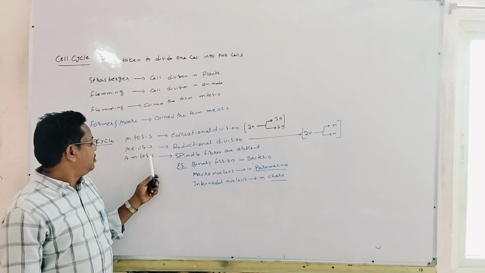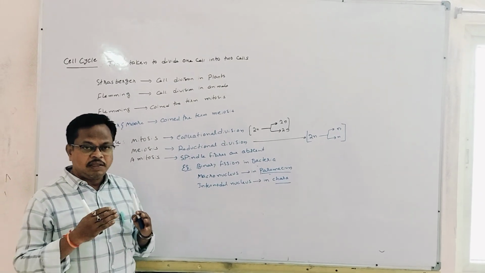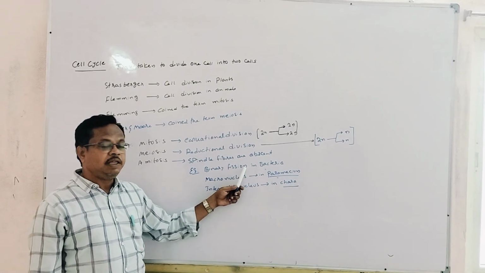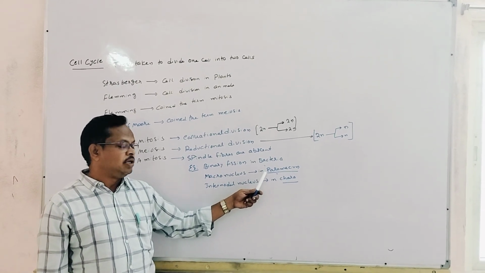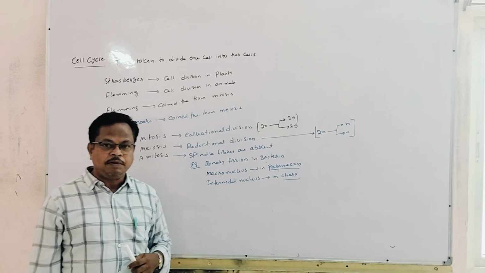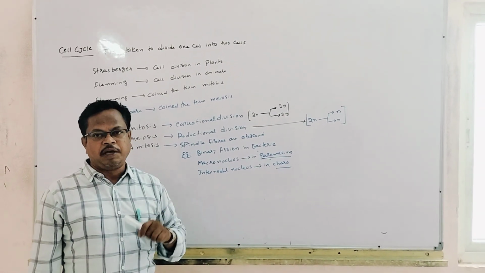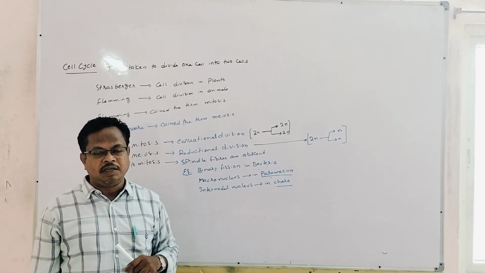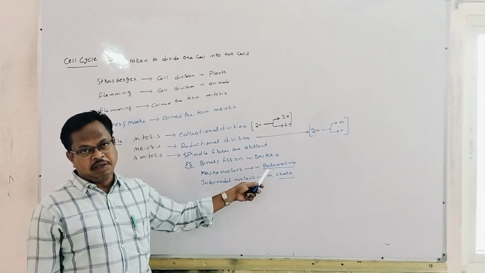Next method is amitosis. Amitosis is the simple method of cell division which can be seen in bacteria, as binary fission of bacteria, and in the macronucleus in paramecium. Paramecium is a protozoan. Paramecium contains a macronucleus and a micronucleus. Here the micronucleus undergoes mitotic division, whereas the macronucleus undergoes amitotic division.